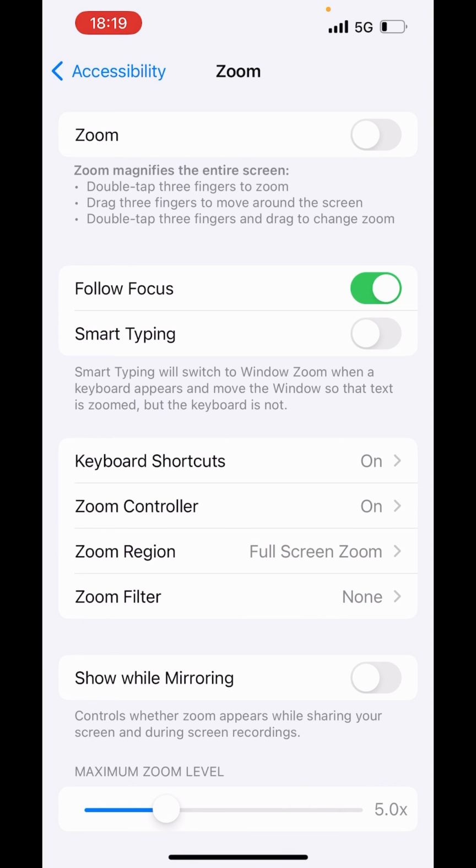If your screen is zoomed in, just use your three fingers and double tap. Your screen will get to normal. So this is how you can fix iPhone screen zoomed in.